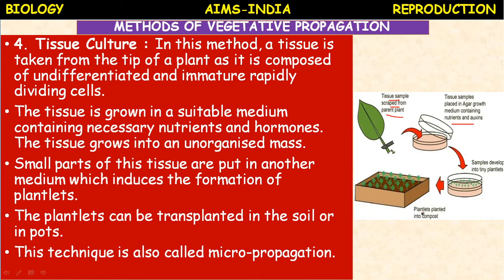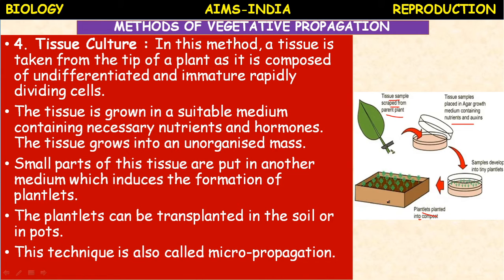These tiny plantlets are planted in compost or soil, or potted separately. After growing to a certain height, we can transplant them and grow them separately. In the culture medium, tissue culture is adopted along with other techniques like microbiology and biotechnology. By using biotechnology and genetic engineering, desired plants can be produced.